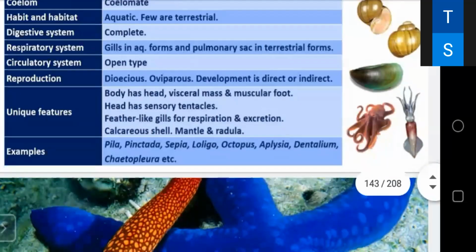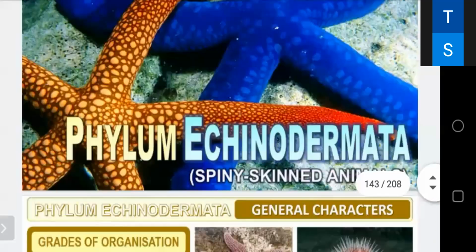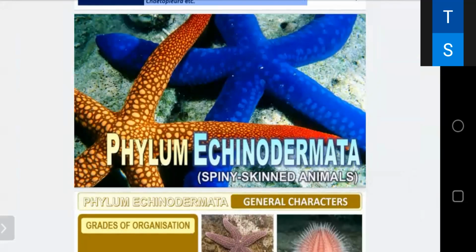These are the examples. Now the next is Echinodermata, that is spiny skinned animals. We have discussed the phylum Mollusca, and the main thing I told you is they have a distinct head, much better sense organs and gills or lungs for respiration as compared to annelids.